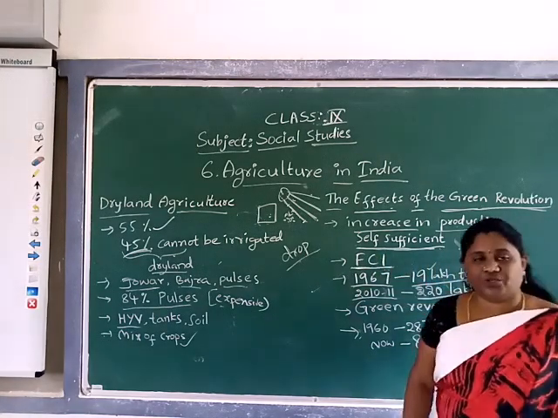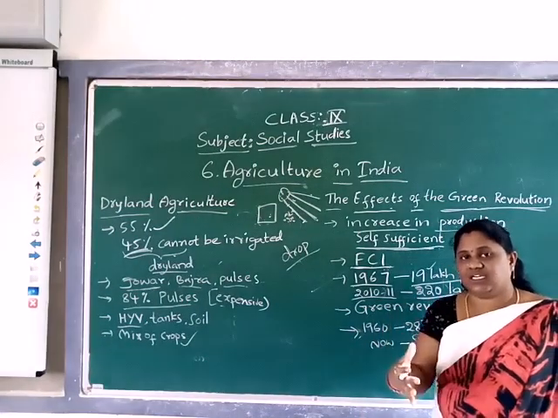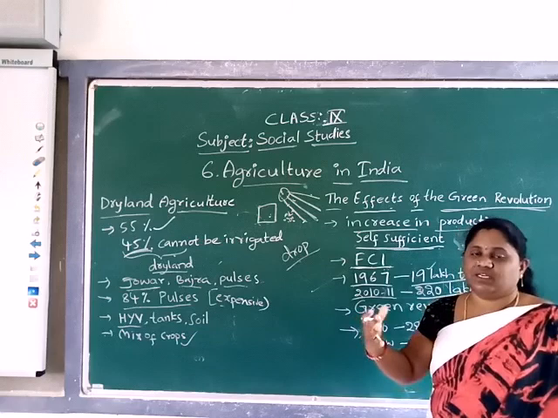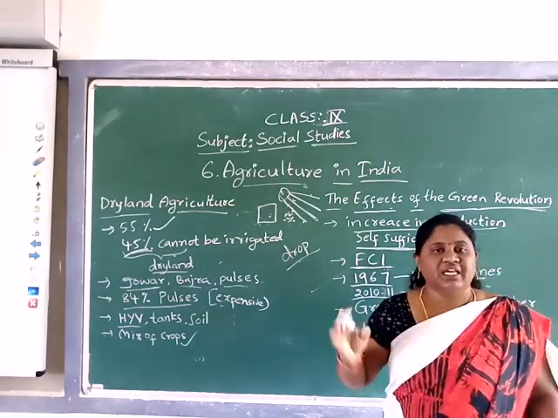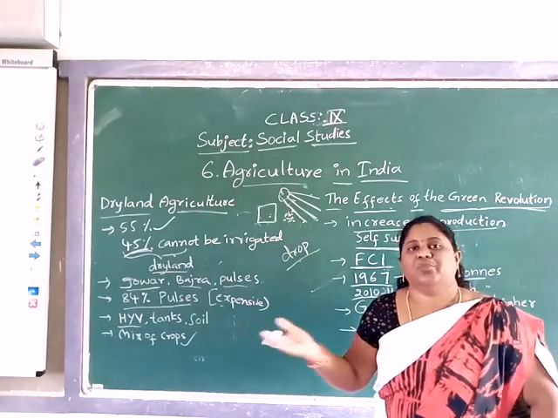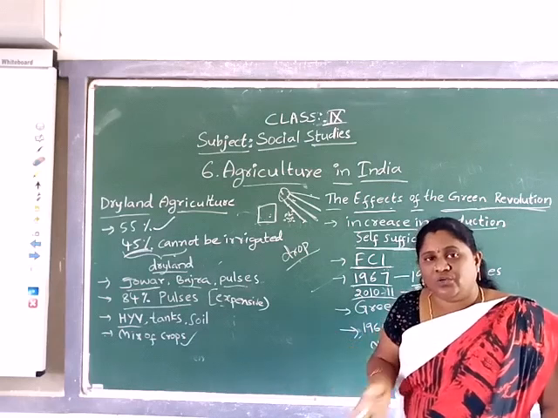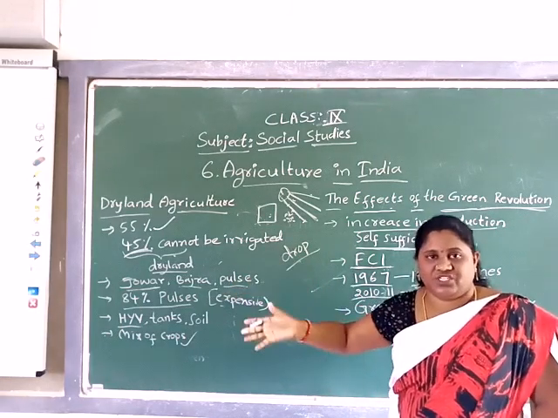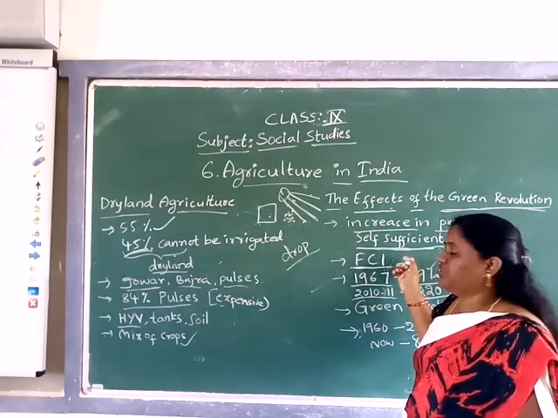Why are they storing them? In some areas, maybe the production of grains is high, and in other areas, maybe there is no production at all. To make that need sufficient, the government is storing the food grains.